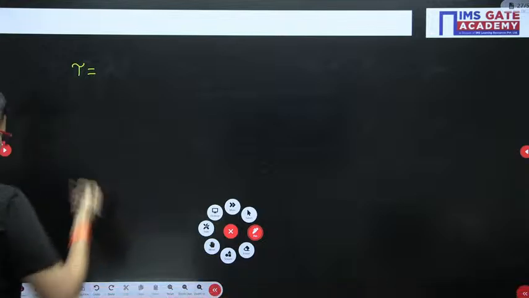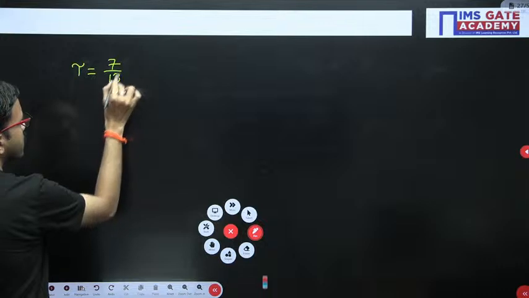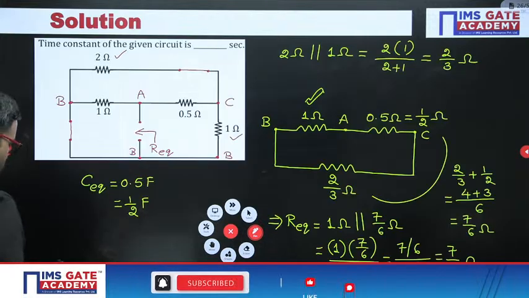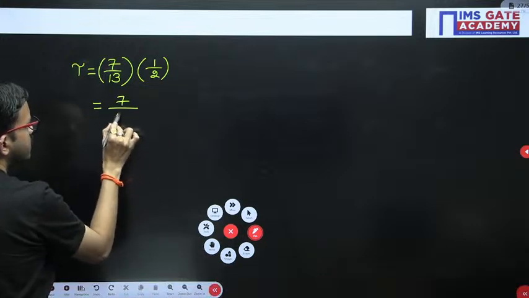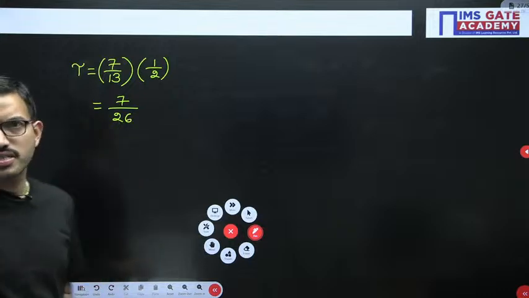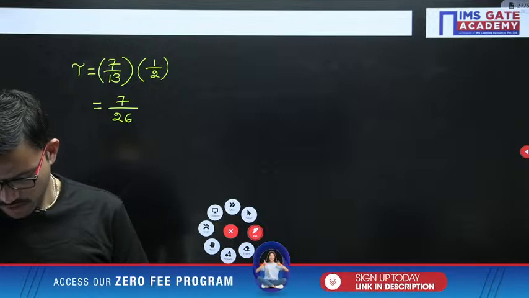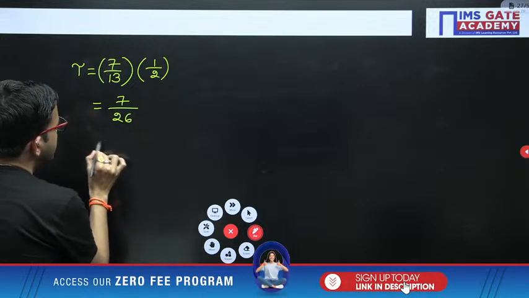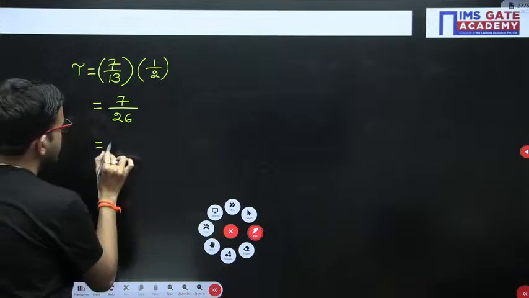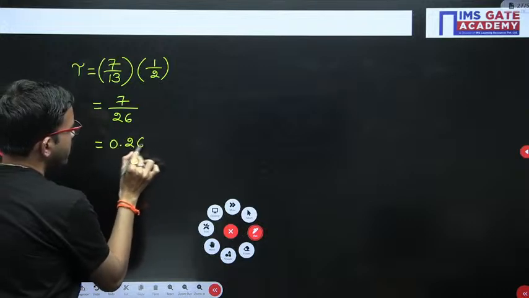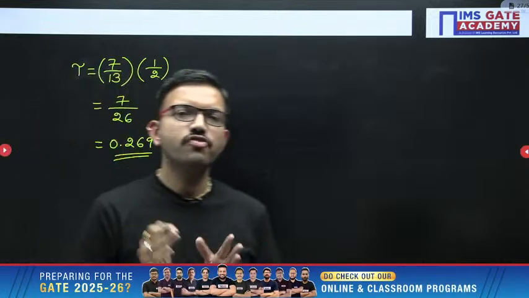Tau equals R equivalent into C equivalent. R equivalent is 7 by 13 into C equivalent 1 by 2. So you are getting 7 by 26. All of you can do the simplification. This one you will be getting 0.269 units or seconds. Okay. In this way, you have to find out the time constant.